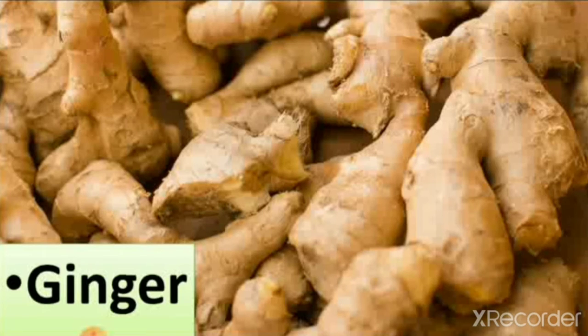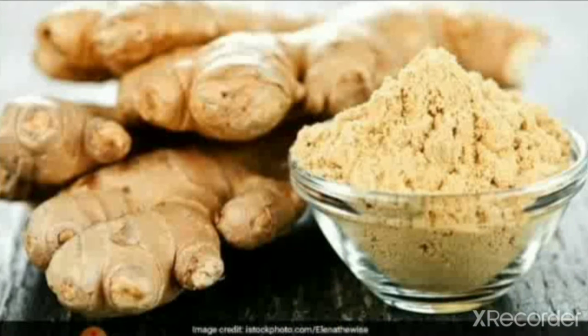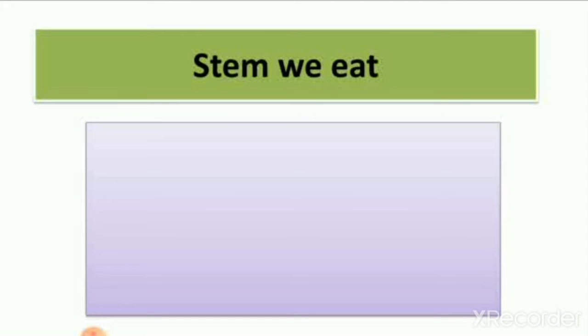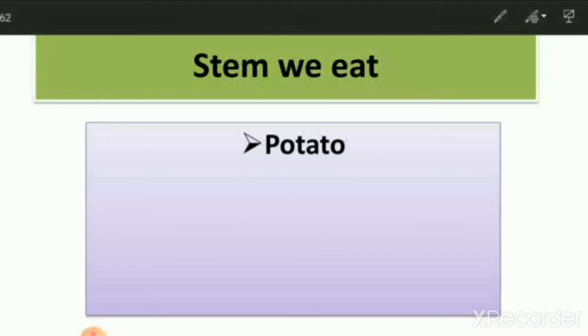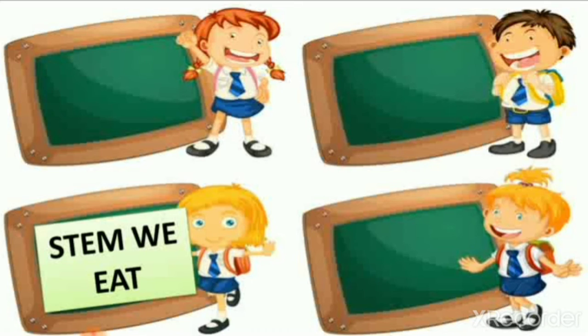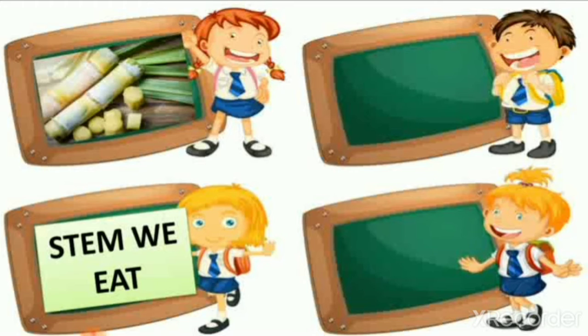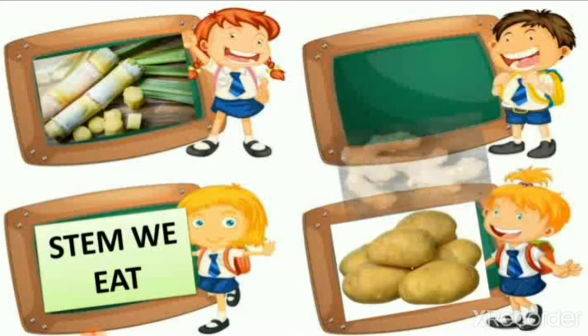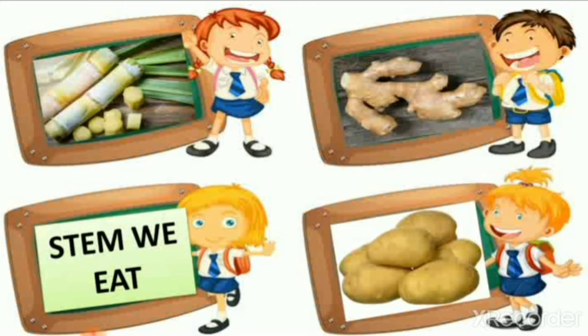Then we see the example of another stem which we eat, ginger. And we also use ginger powder. So we learned yesterday stem we eat: potato, sugarcane and ginger. So you can see the pictures of stems which we eat.